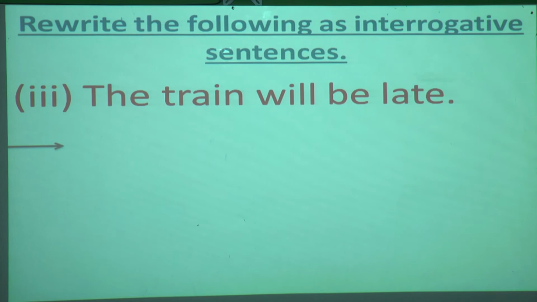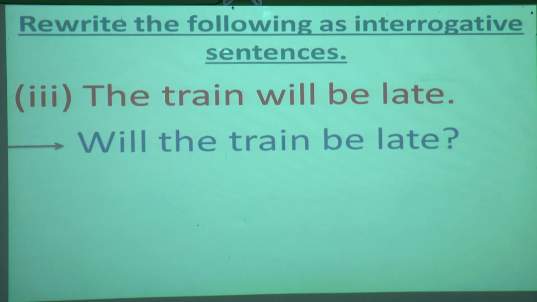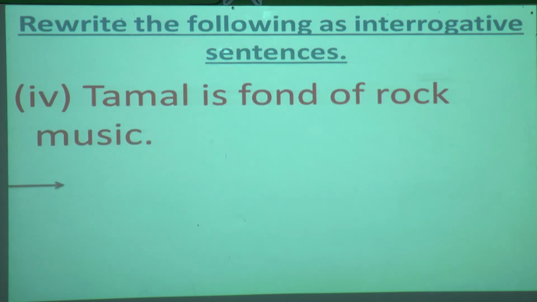First try to recognize what is the verb. Then try to recognize what is the subject and shift the verb before the subject. So what is the answer? Will the train be late? Okay, have you written it down in your book? Yes. We'll move on to the fourth one.